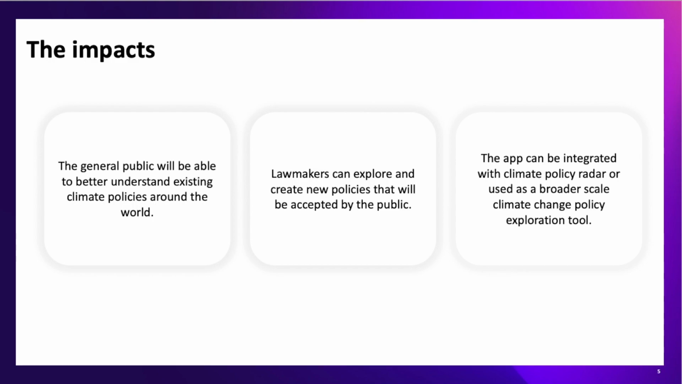We hope that our application would serve as a tool to both the general public and policymakers. It will allow people to understand and write more effective policies. And perhaps it could even be used as a more broad exploration tool or incorporated into a great organization such as Climate Policy Radar.